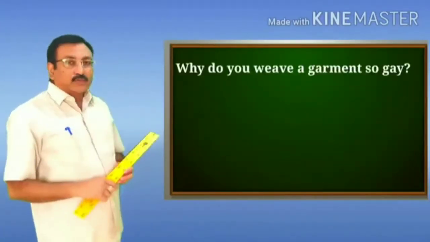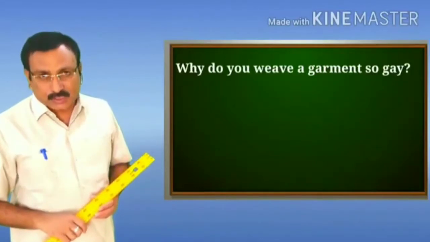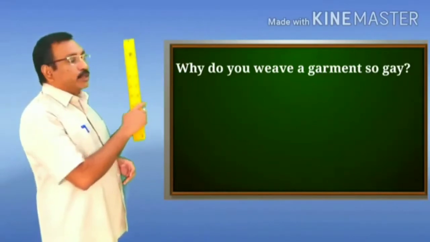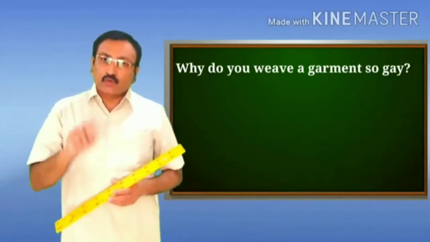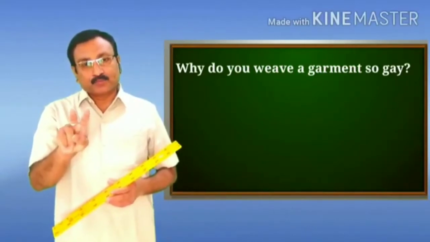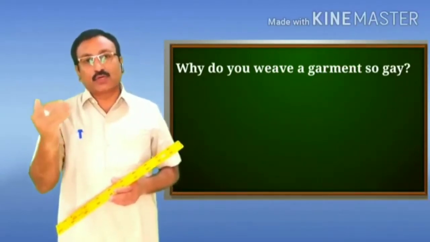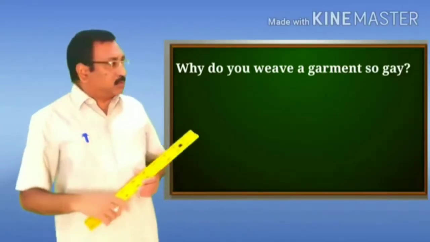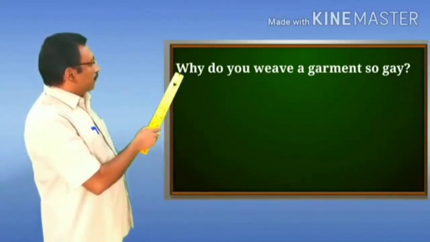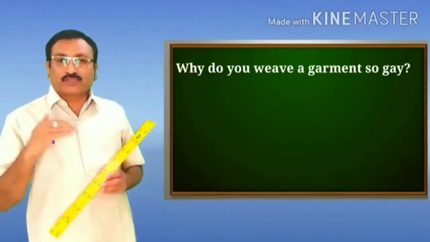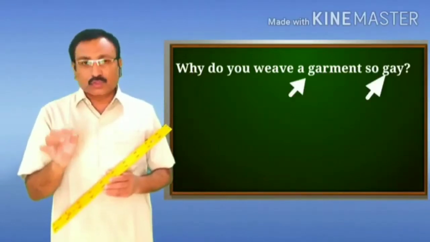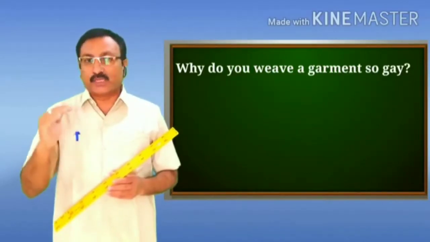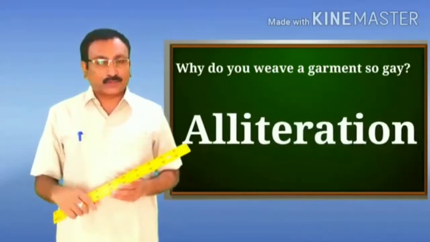Now let us come to the second line from the first stanza. I read the line: why do you view a garment so gay? In this line also we have two figures of speech. The first is alliteration and the second one is interrogation. Alliteration in the sense that there are two words, garment and gay, which begin with the same sound, and that is G. So the sound G is repeated twice in this line, and therefore this line is an example of the figure of speech alliteration.